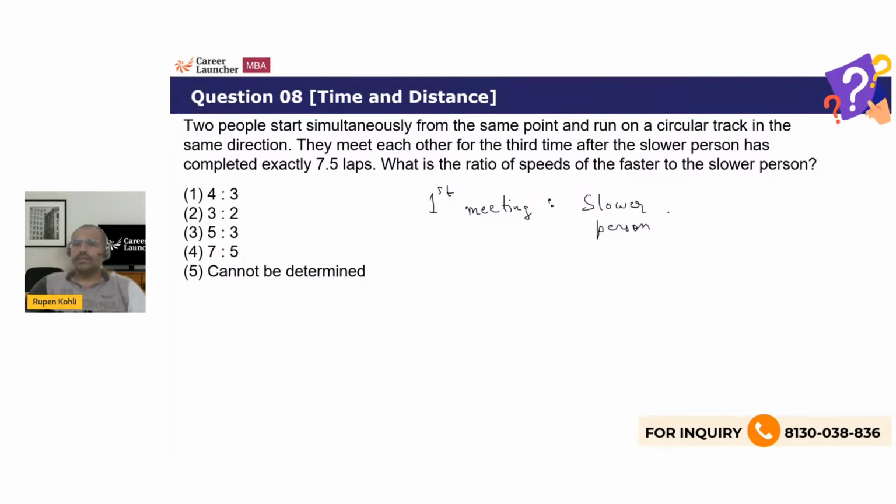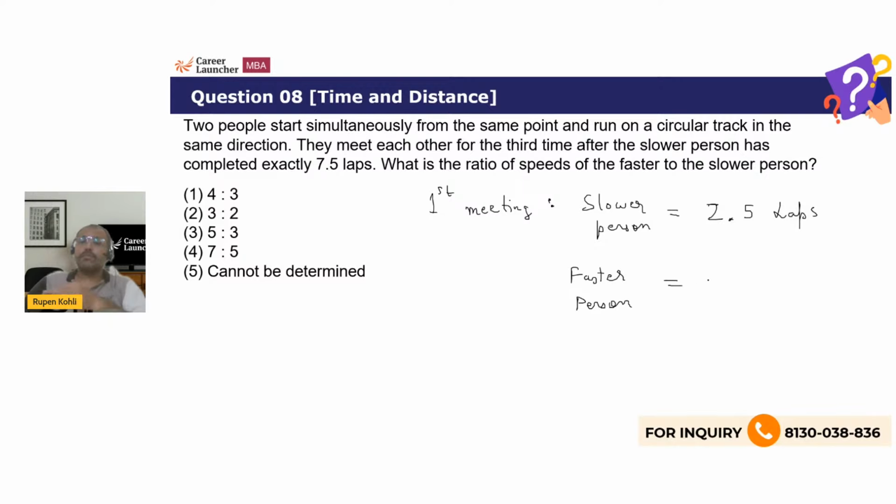So 7.5 laps, for the first meeting it would have been 2.5 laps, one third of 7.5 laps. So if the slower person has covered 2.5 laps for the first meeting to happen, how much would the faster person have covered? Now comes the logic I was saying, that the faster person has to cover one more lap than the slower person. So the slower person has covered 2.5 laps.